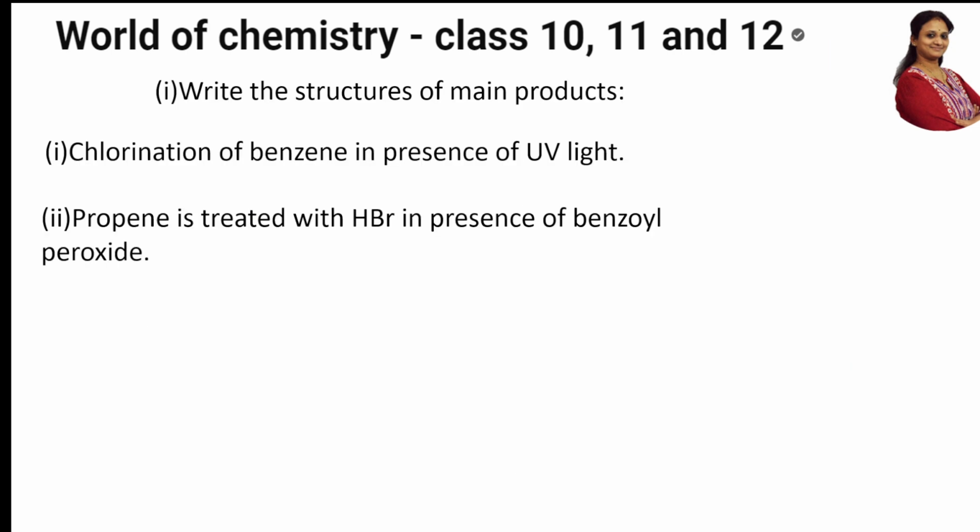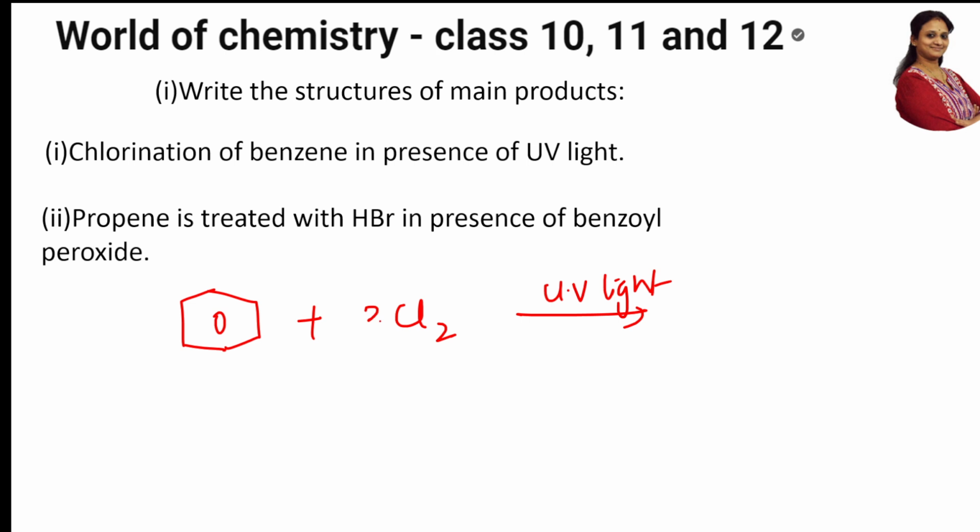Write the structures of the main products. Chlorination of benzene in the presence of UV light. Okay, simple. I'm taking benzene, and I'm doing chlorination to this in the presence of UV light, which is the condition given. So three chlorine atoms.